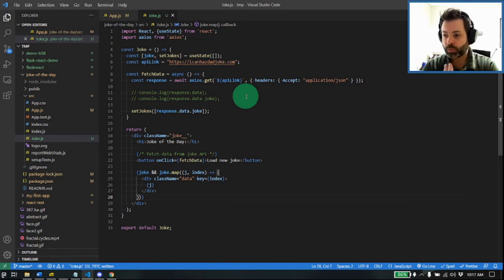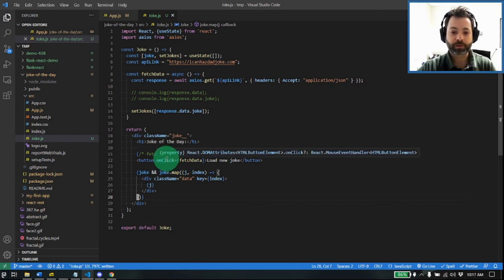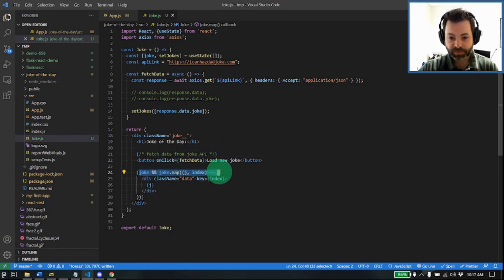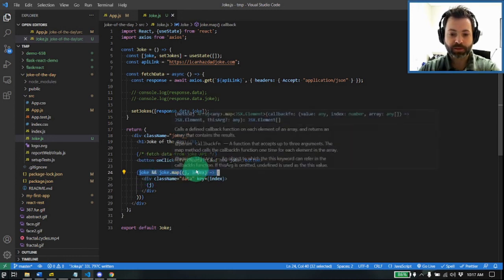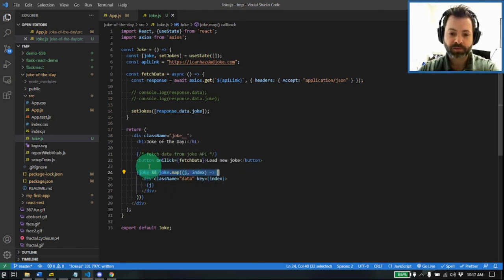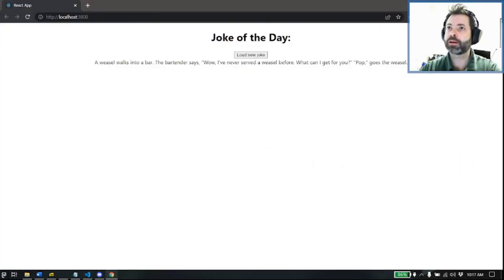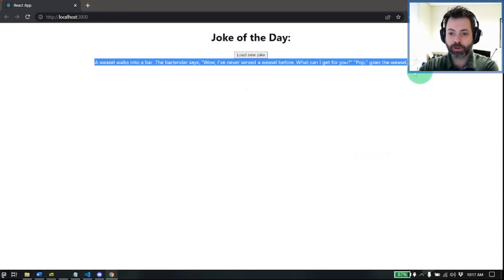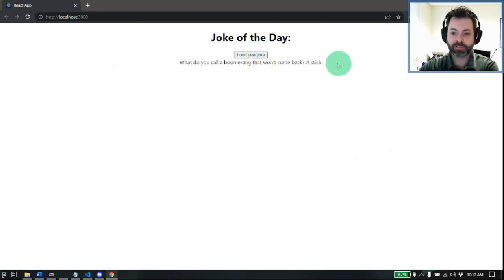But the key here is that we are reaching out to a RESTful API. We are getting a JSON response back, and we are filling our component with whatever is currently in our state. And again, this might be one of the only sticking points that you have with this lab, I would expect. So definitely give that a look and play around with it, because I think stuff like this is a lot of fun. And bonus, you get a lovely dad joke every single time you click a button. So perfect lab for me.